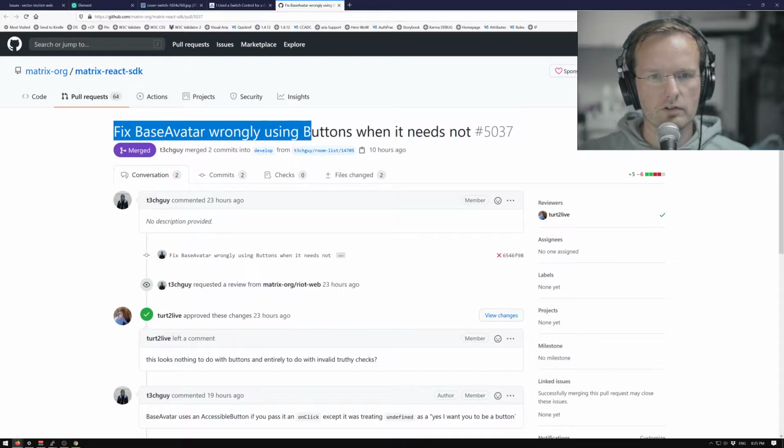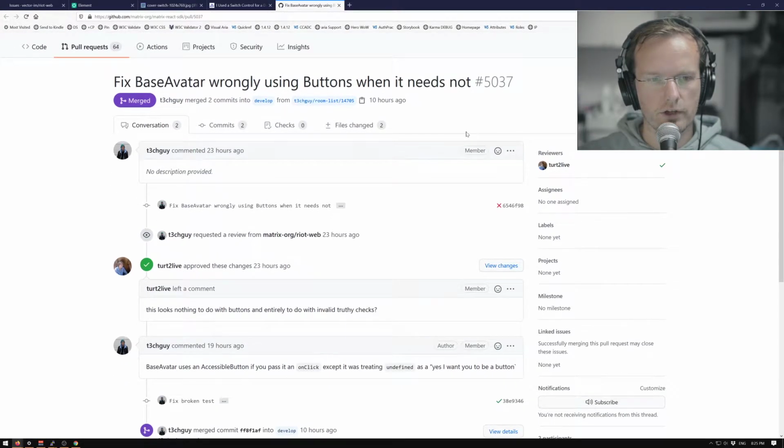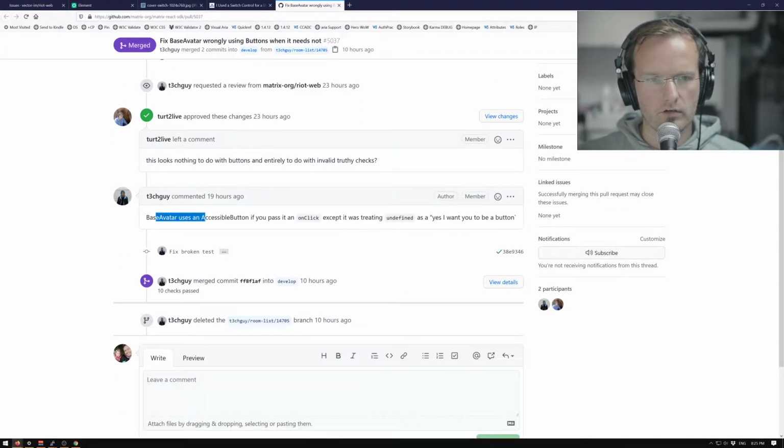So, "Fix base avatar wrongly using buttons when it needs not." Yeah, that's a nice title. This looks nothing to do with buttons and entirely to do with invalidity truthy checks. So there's probably some testing being done. Base avatar uses an accessible button if you pass an onClick. Yeah, so basically it was a button when it didn't need to be a button.